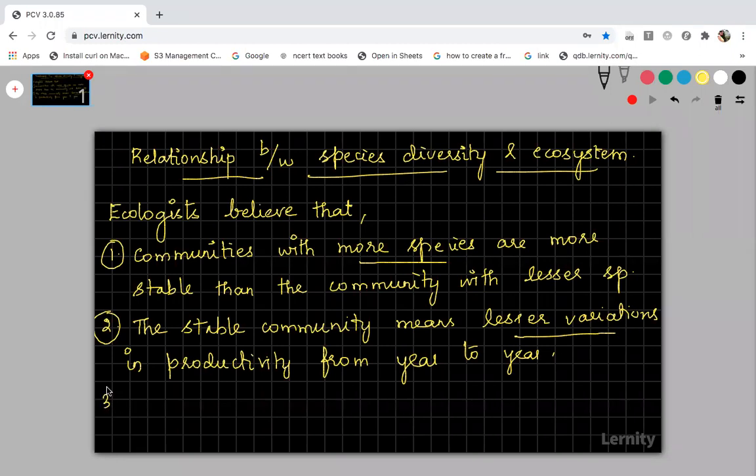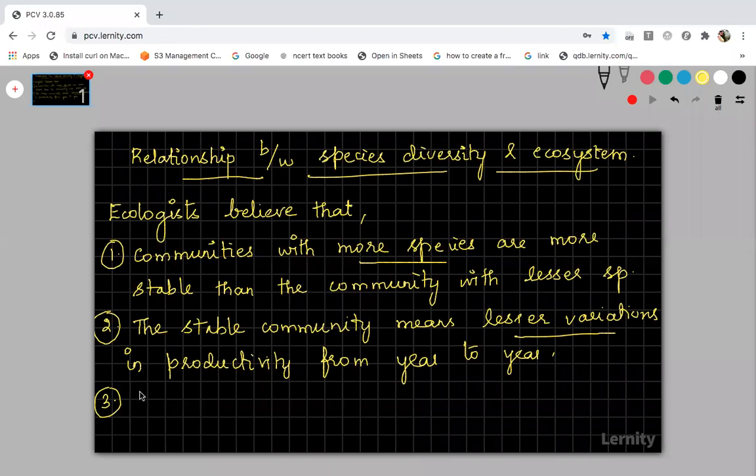Now the third one: the community which has more species is highly resistant to natural or man-made disturbances. Natural disturbances are natural calamities like earthquake, landslide, flood, cyclone, tsunami, etc. Man-made disturbances mean, for example, pollution, because of which the community will get degraded. So the community with more species will be highly resistant to all disturbances.